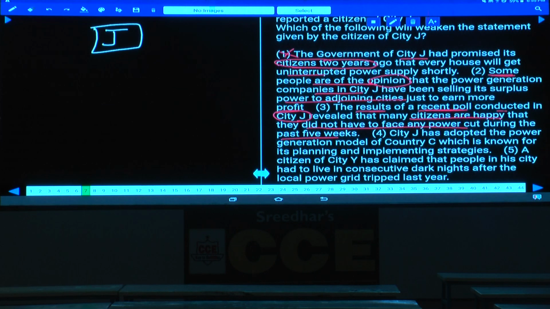Hence, whatever statement made by this person J is false or not. What is his statement? From the last 2 weeks we are suffering a lot with this power. But here it is clearly given, and that too it is a result, that most of the people have given the judgment, clear? That from the last 5 weeks there is no power crisis at all. Hence, what is your answer here? Choice 3 is the answer.